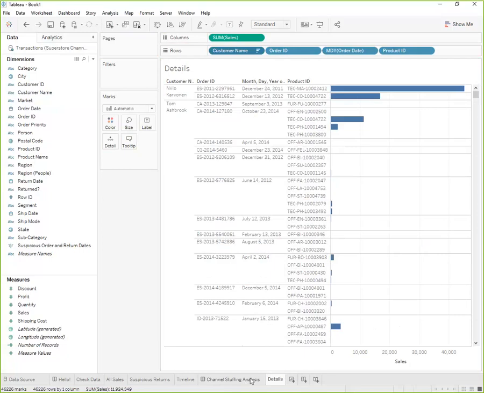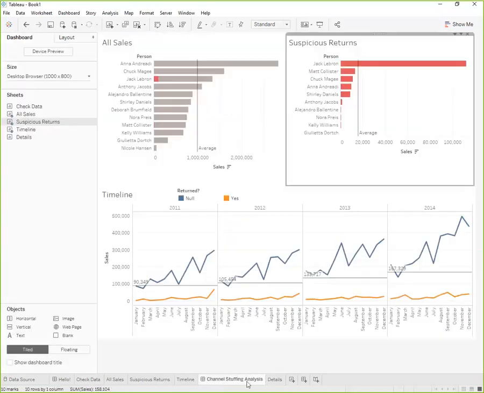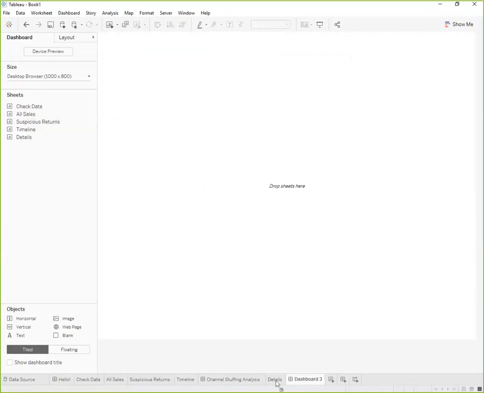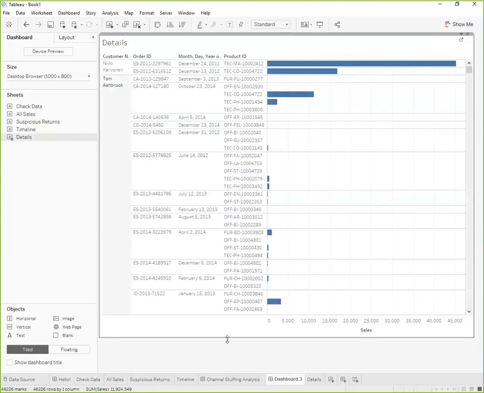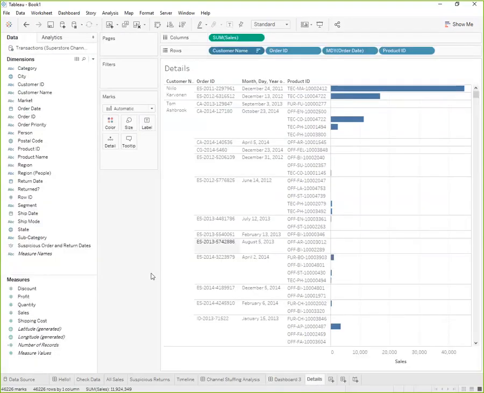Now, what I want to do is go from my channel stuffing analysis directly into those details. So for example, when I see that Jack LeBron is looking suspicious, I want to go directly to those suspicious transactions. So I'm going to put that details worksheet onto a dashboard. And let's jump back over to it just so we can flag each order with whether or not it had suspicious dates.